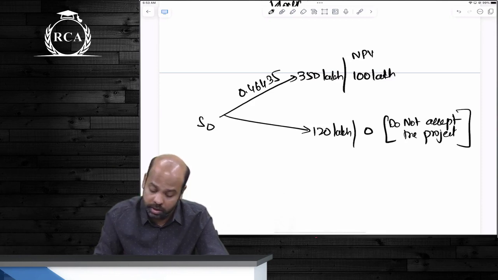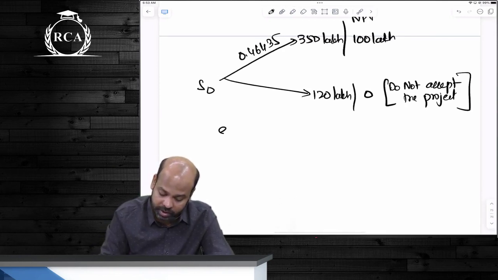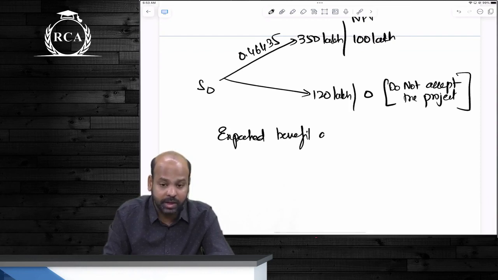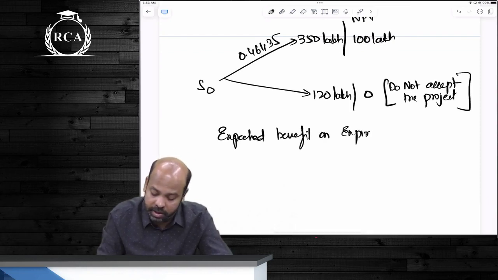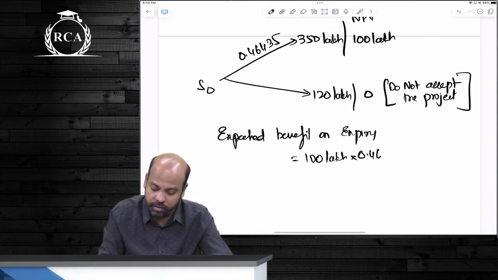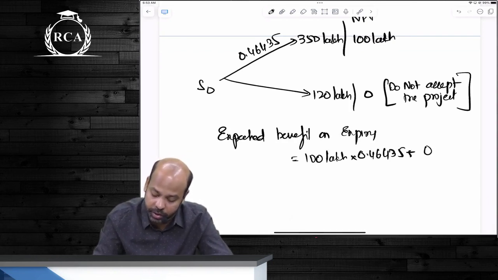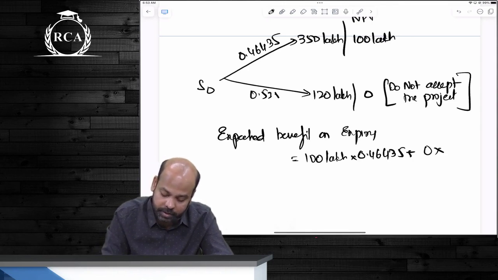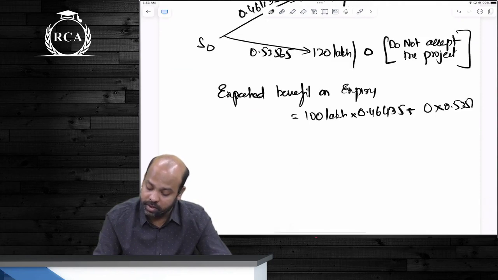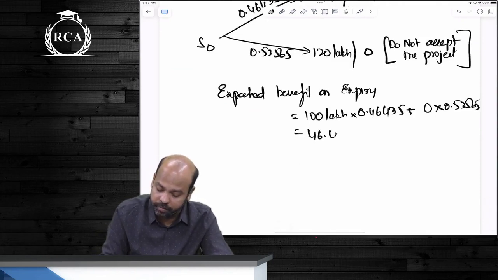Now, what will be the value of this option? What is the expected benefit on expiry? You will write 100 lakhs multiplied by 0.46435 plus 0 into the probability 0.53565. This is 46.435 lakhs.